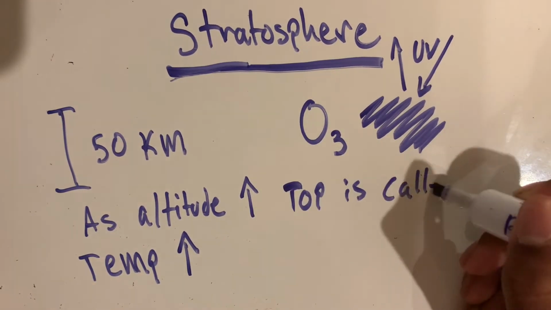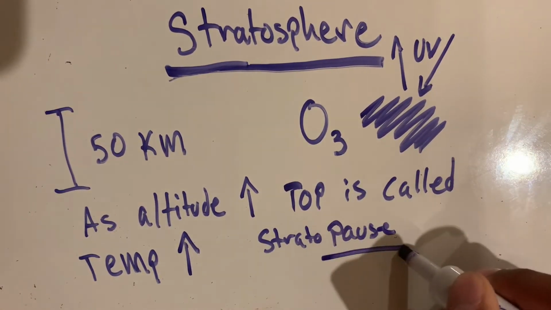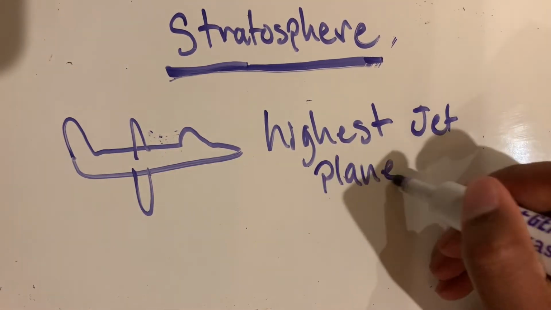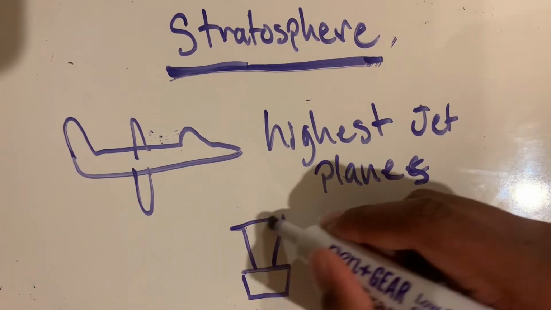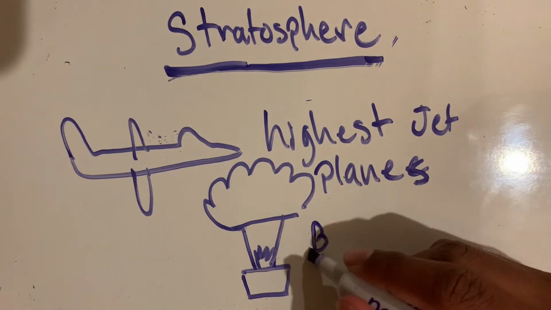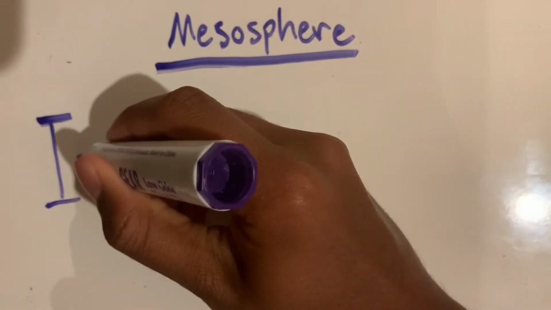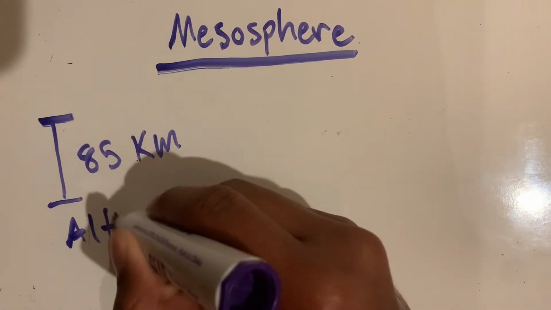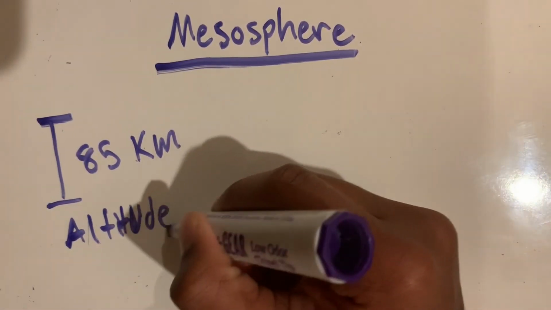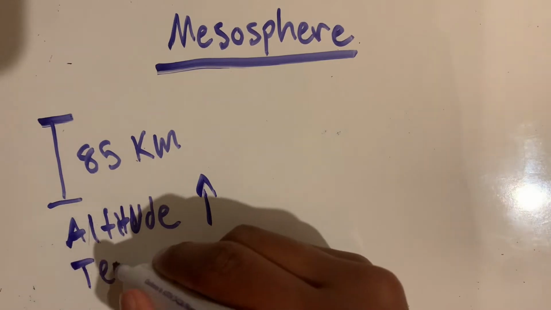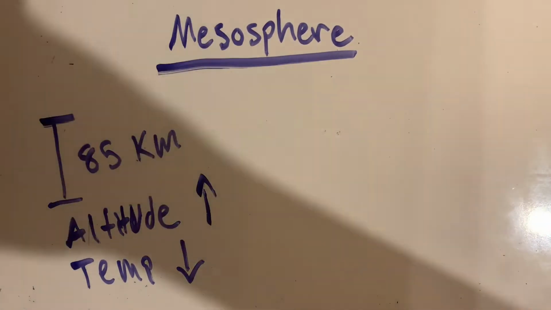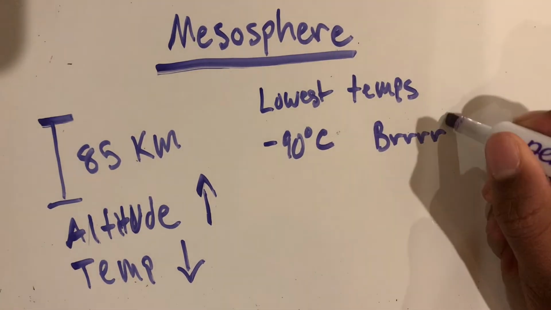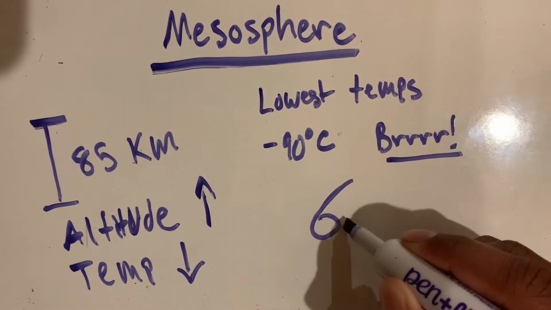The top of the stratosphere is called the stratopause, and the stratosphere is also the highest part of the atmosphere that jet planes can travel, and it's also where stratospheric balloons rest. The third level of Earth's atmosphere is the mesosphere, which reaches as far as 85 kilometers above the Earth's surface. Like the troposphere, temperatures decrease in the mesosphere with altitude. The coldest temperatures in the atmosphere lie in the mesosphere at about -90 degrees Celsius.